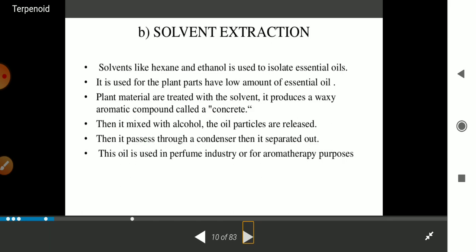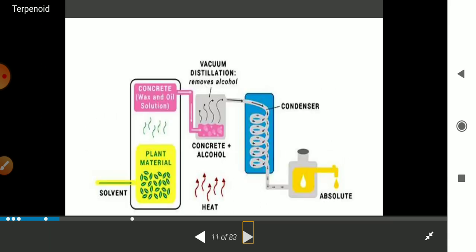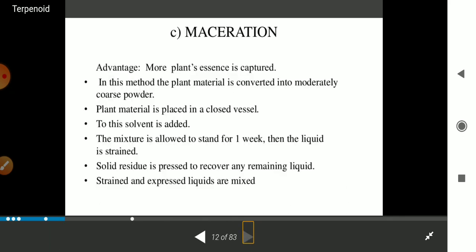Then the oil particles are released, then it passes through the condenser, then it is separated out. This oil is used in the perfume industry as well as for aromatherapy purposes. So this is the process how the essential oil is separated.